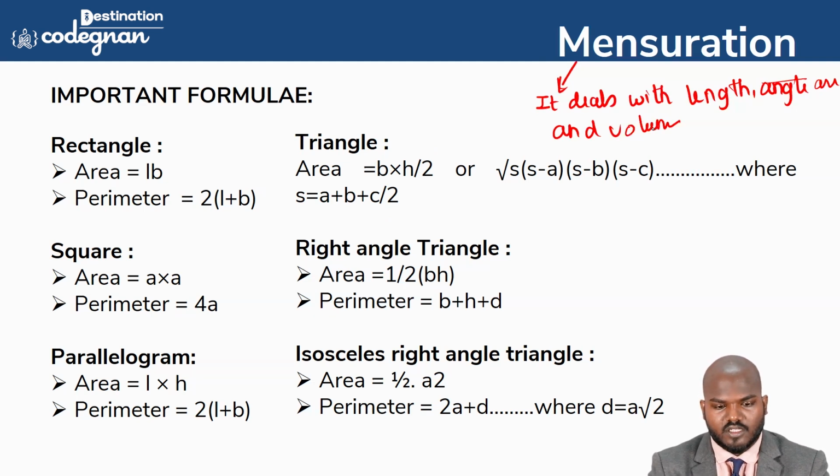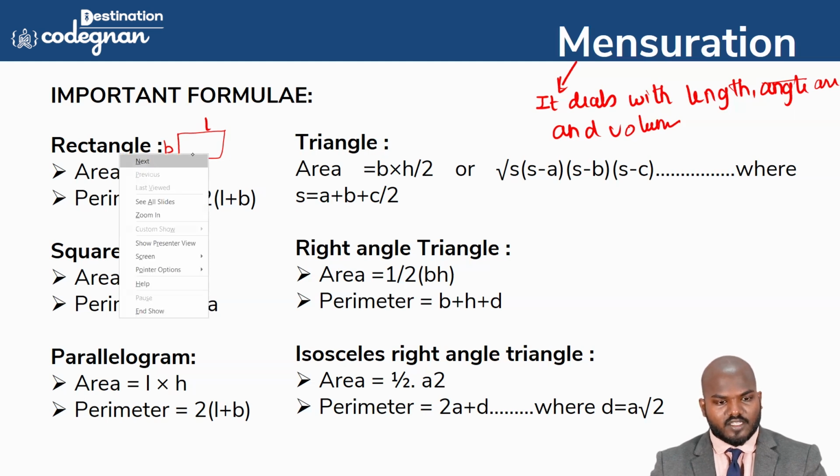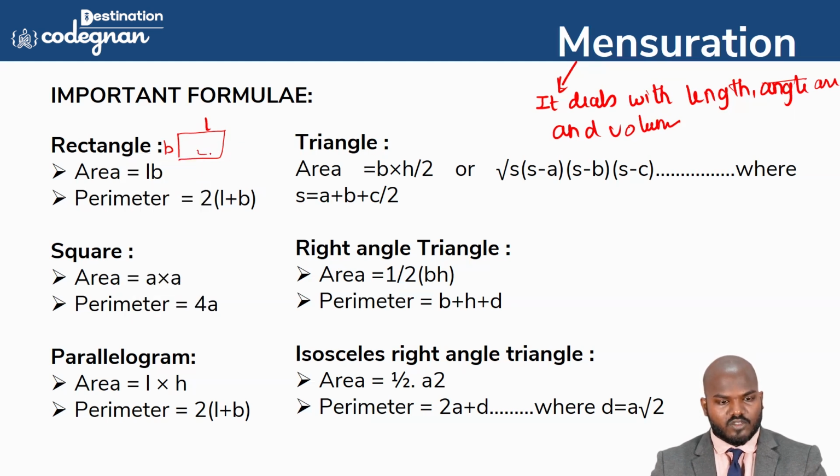So we have a list of formulas. The first one is the rectangle. A rectangle deals with length and breadth. Many people have confusion about some terminology: what does area mean, and what does perimeter mean? Area means the occupation inside the surface. You see this one, this is how the thing is occupied with respect to the surface. That we call the area.